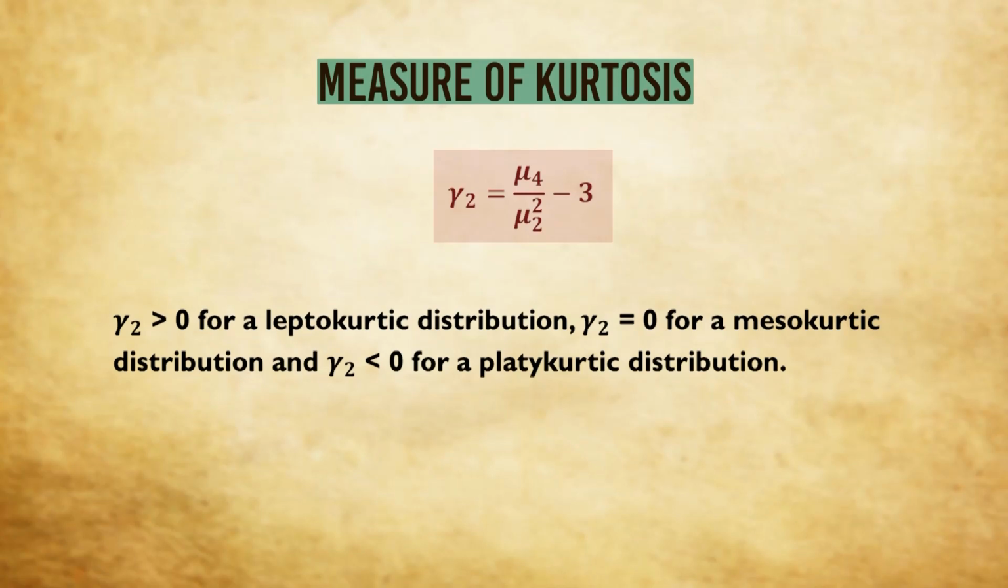Again, mu4 is nothing but the fourth order central moment as we defined earlier in general, and mu2 is the second order central moment or the variance. It can be shown that for a leptokurtic distribution, gamma 2 is greater than 0. For a mesokurtic distribution, gamma 2 is equal to 0. And for a platykurtic distribution, gamma 2 is negative.